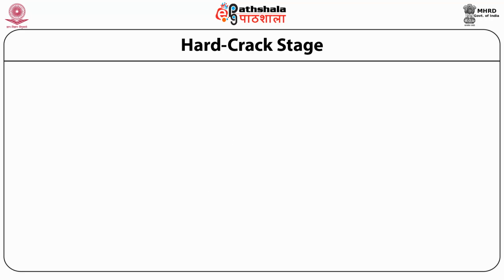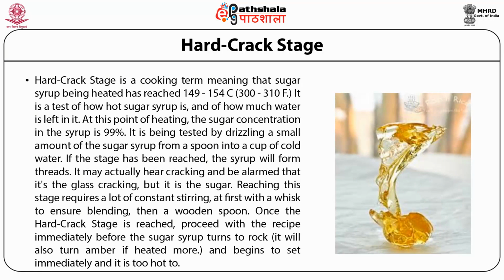Corresponding to the soft crack stage, next comes the hard crack stage. The hard crack stage is a cooking term meaning that sugar syrup being heated has reached a temperature of 149 to 154 degrees Celsius. It is a test of how hot the sugar is and how much water is left in it. At this point of heating, the sugar concentration in the syrup has reached up to 99%. It is tested by drizzling a small amount of the sugar syrup from a spoon into a cup of cold water.